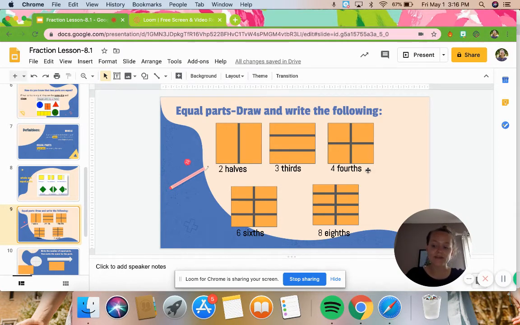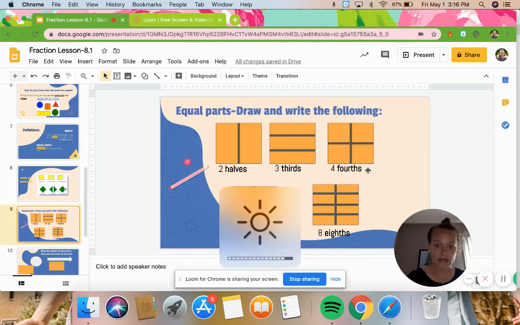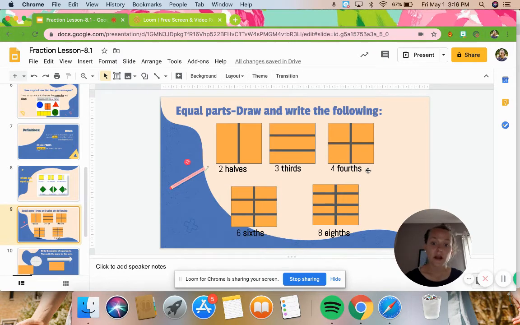And these names are very important. So make sure you are drawing these pictures and you are writing down, sorry, I'm kind of dark over here, drawing and writing the following, okay? 2 halves. So if I look at my whole shape, this is cut into halves. Here's 1 half, here's another half. These are 2 halves.